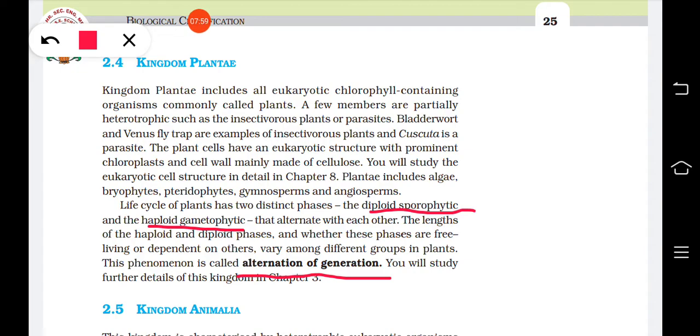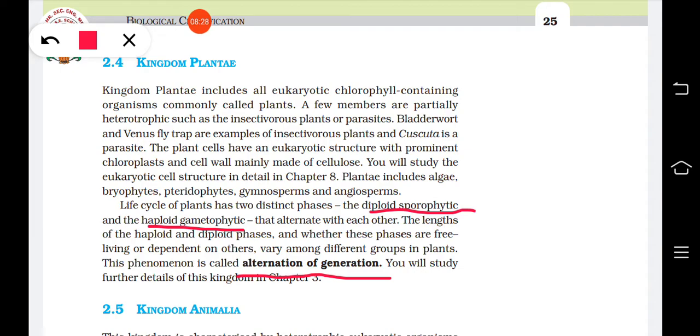Like in algae and bryophytes, the actual plant body is the gametophytic phase, the gametophyte, which produces the gametes. What you are seeing is a gametophyte, and on top of that they produce the gametes. Clear? And the sporophytic phase is very much reduced in these lower plants like algae and bryophytes.